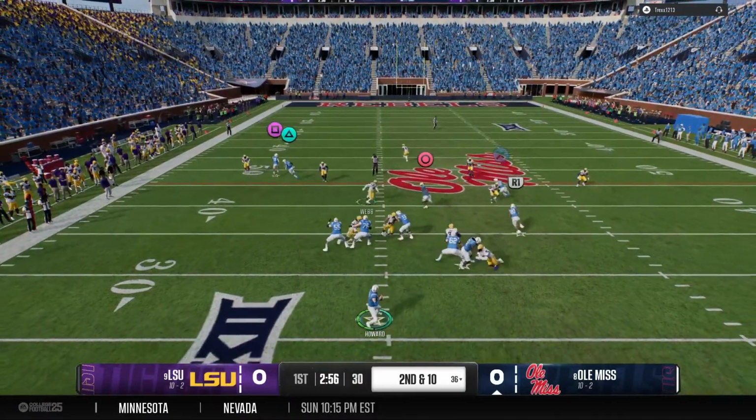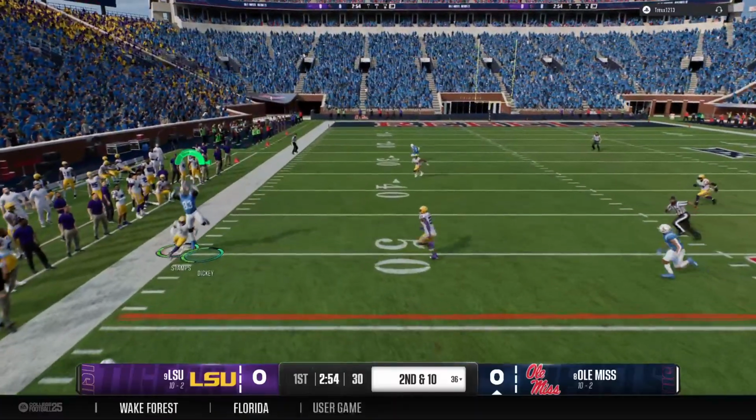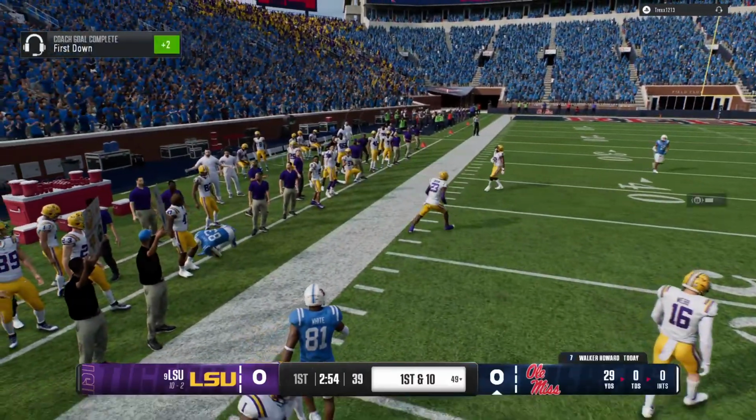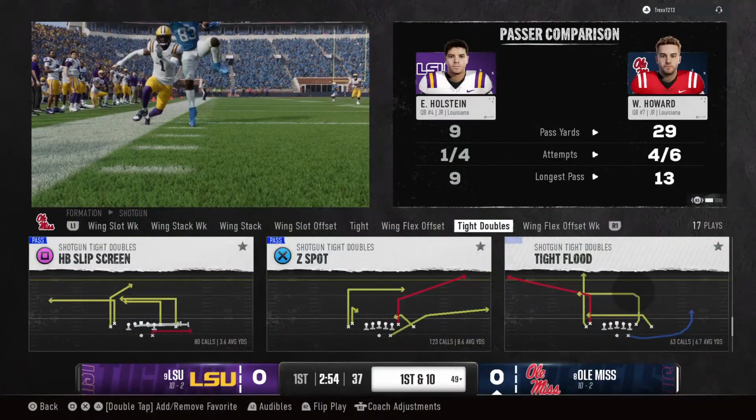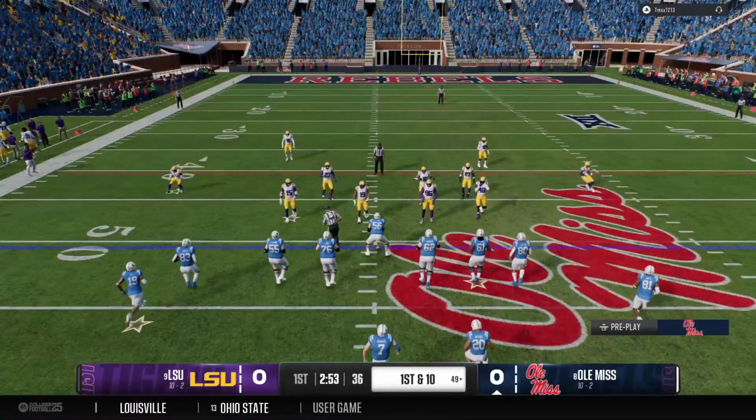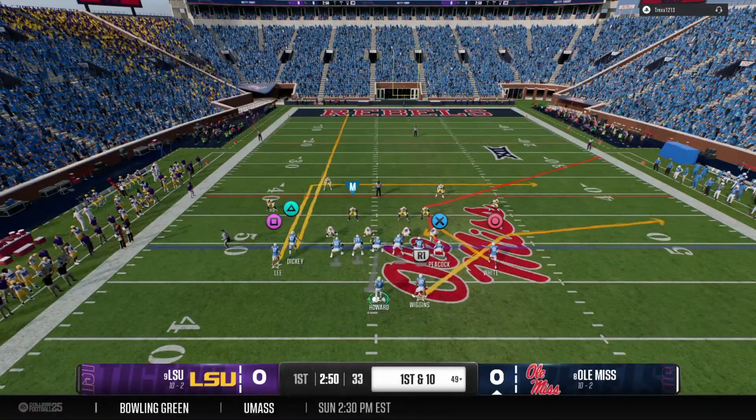Looking to throw yet again. Fires it to his target. And he's got it. Heads out of bounds after a solid gain, more than enough to pick up a first down. And the Rebels are moving quickly down the field.